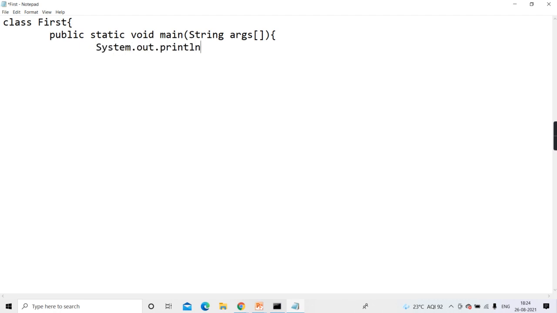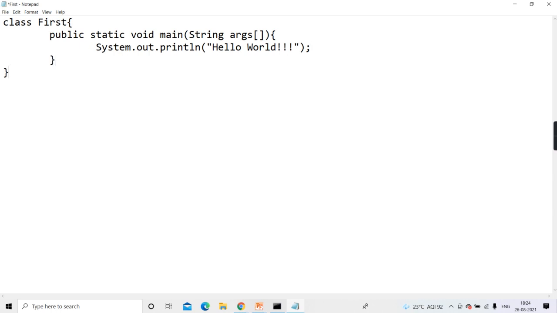For time being, I'm going to create class first. In that, I'm just going to add one main method, public static void main String args. Just hello I'm going to display with System.out.println. Don't worry about what all these things are. I just want to explain the file mechanism, how files are created.